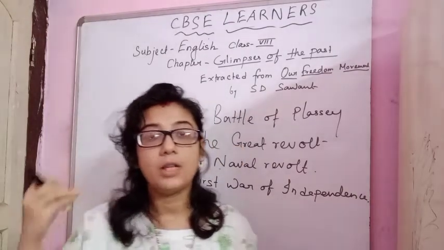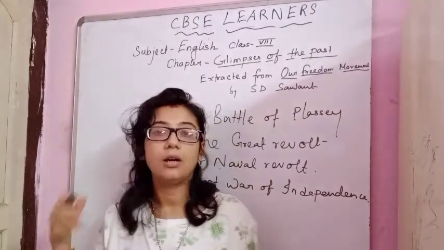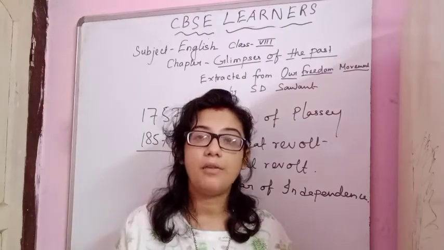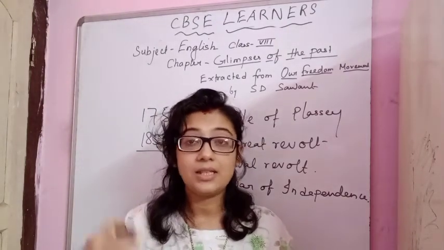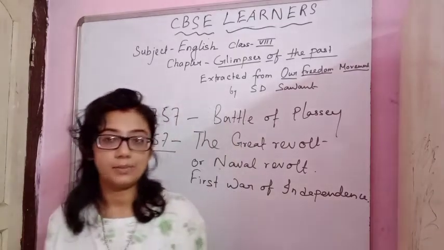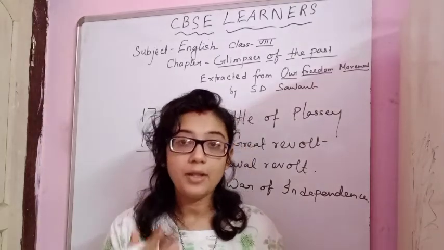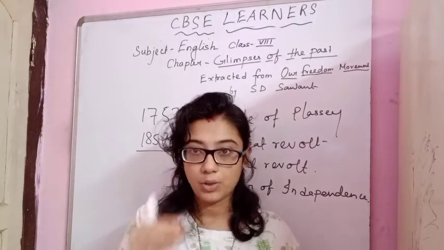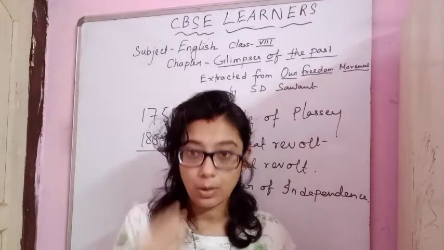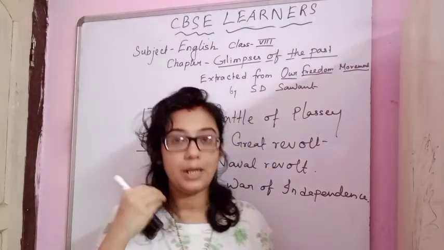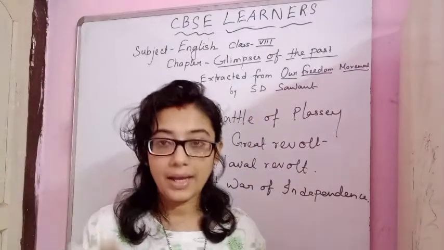So the Hindus were unable to have the beef fat, and the Muslim people had a problem having the pig fat, because these are against their religious customs. So why did the problem come? Because the bullets they were using had beef fat or pork fat, which they had to bite with their mouth. As they had to bite with their mouth, they had no other choice but to revolt against this.